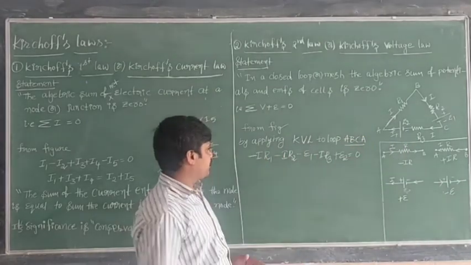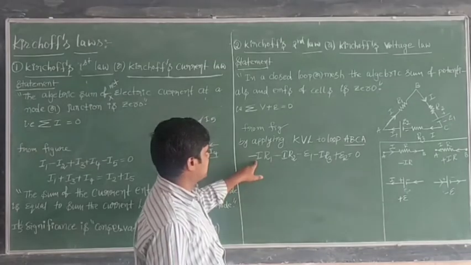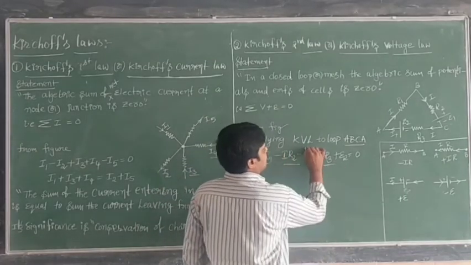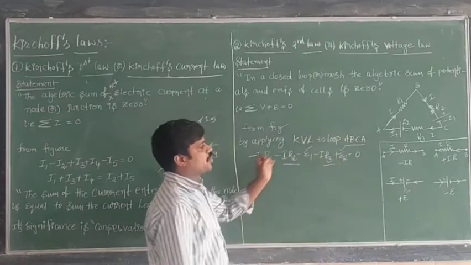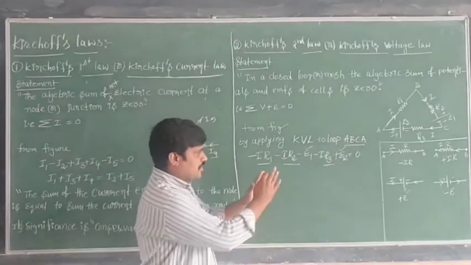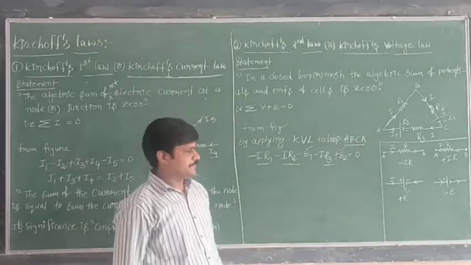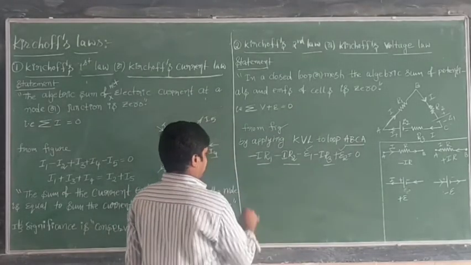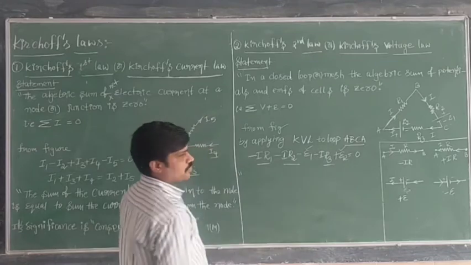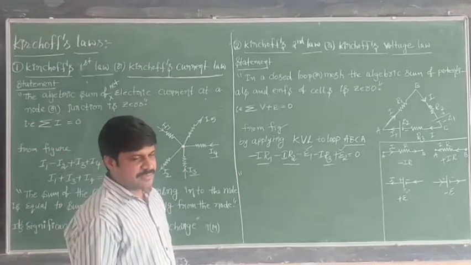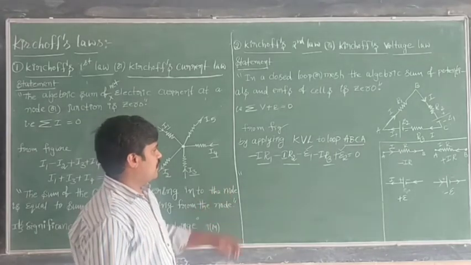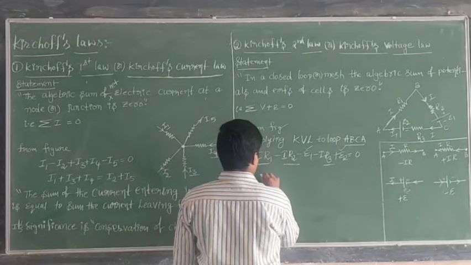That is 0. That means the algebraic sum of potential differences and the EMF of cells in a closed loop is 0. Now, like that we have to, okay, listen. Right, now from this one, finally what we can write? One conclusion we can write here, that means the sum in a closed loop.